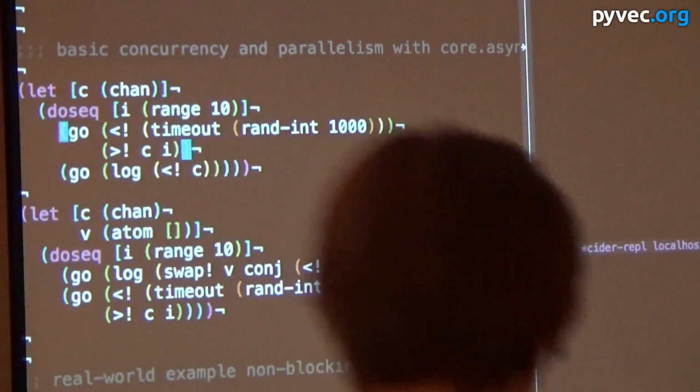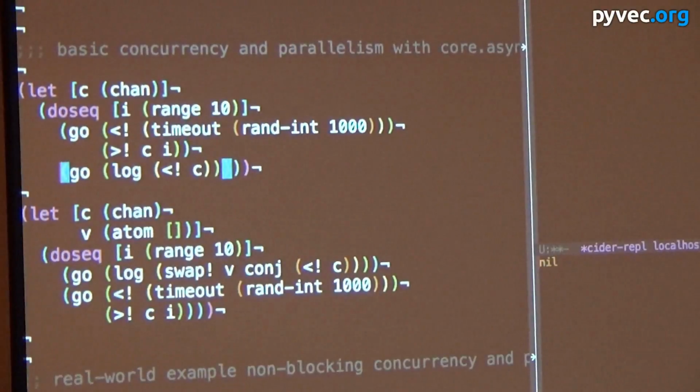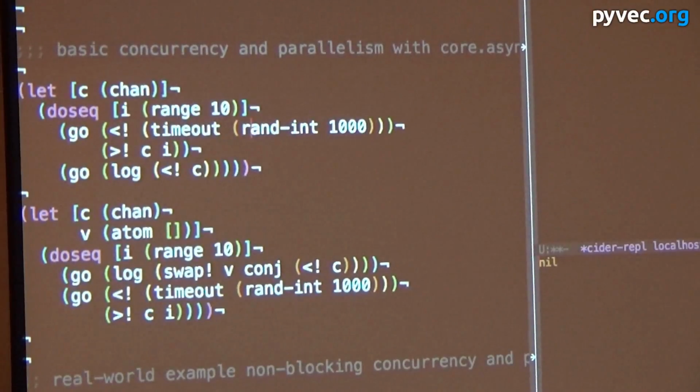Okay, so in this case, go returns immediately, so it proceeds on to the next go, which also returns immediately. What happens inside of this is that we take a random integer up to 100 or up to 1,000. These are milliseconds in this case. We're then creating a channel with timeout that will close after that amount of milliseconds. We are then taking something from the channel. That's what this <! is.